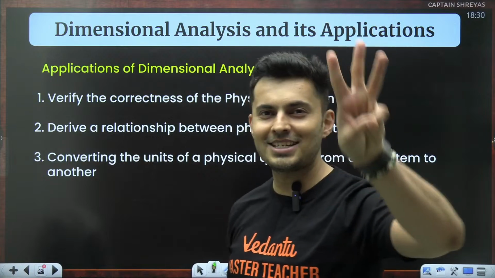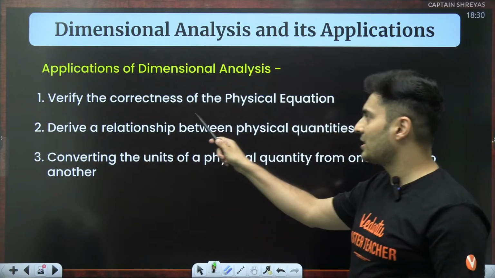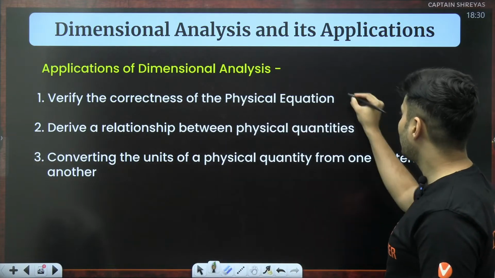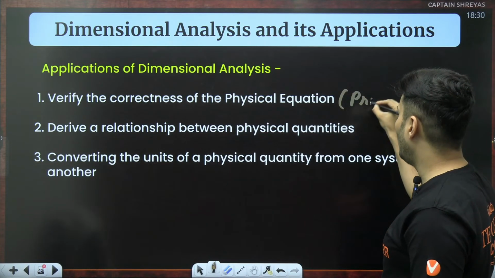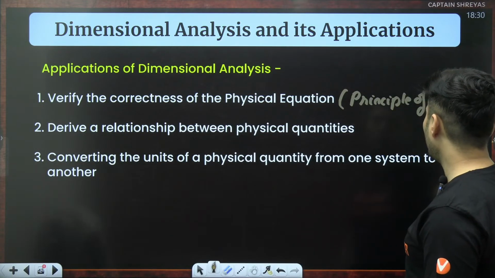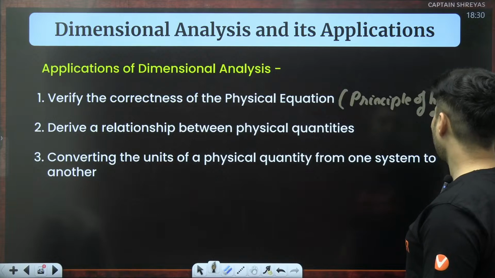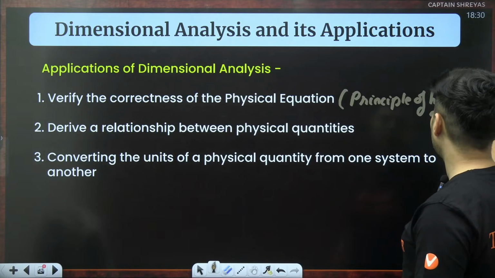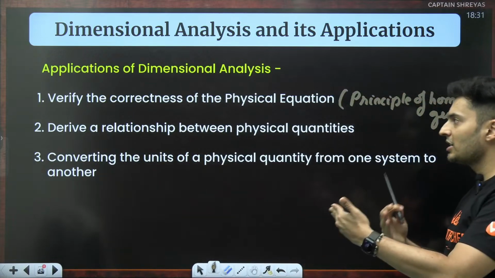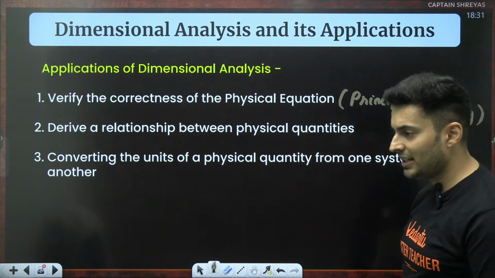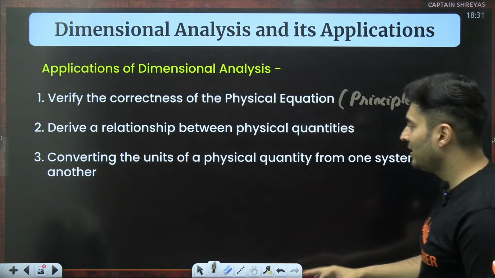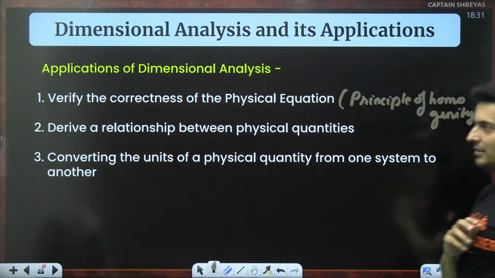There are three major applications. First, to verify the correctness of an equation, which is also referred to as the principle of homogeneity. Second is to derive some kind of relationship between multiple physical quantities, which is very useful. Third one, converting units from one system to another system.